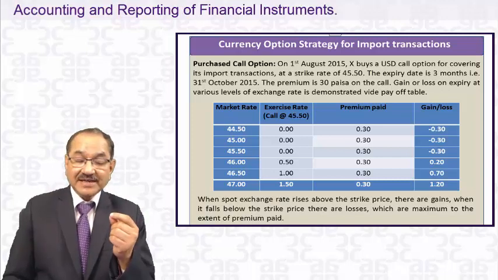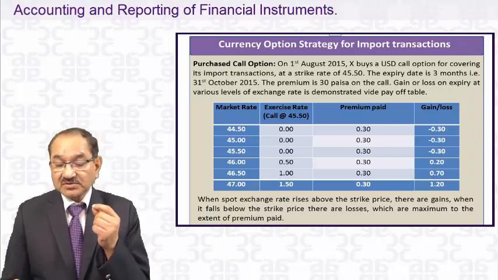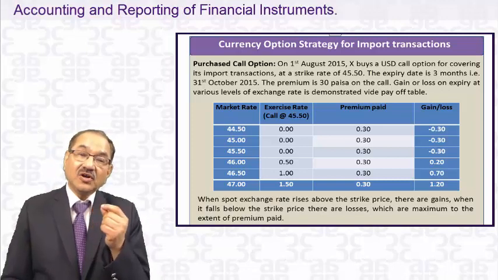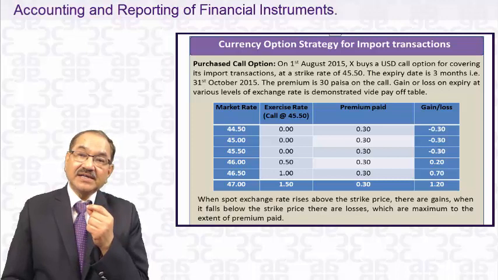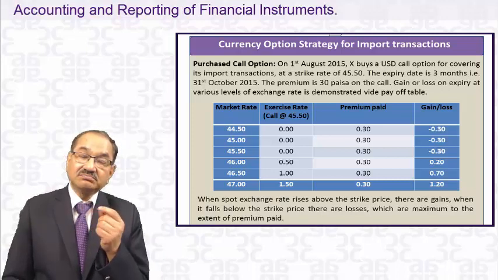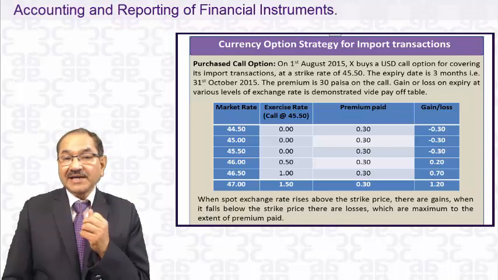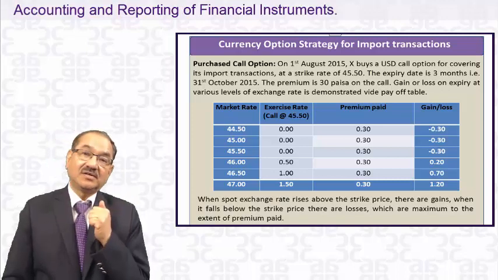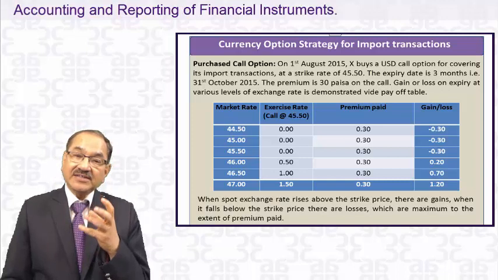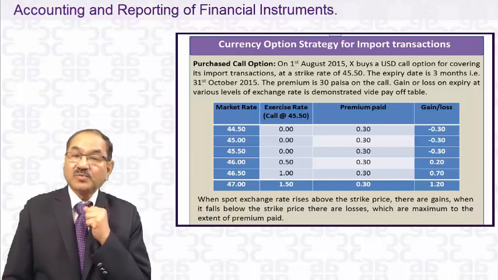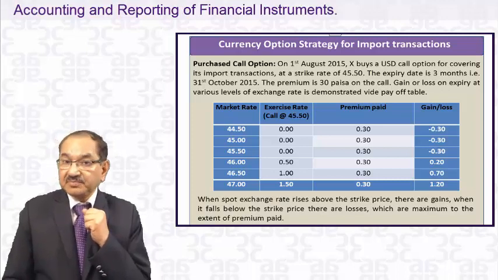Suppose on the settlement date, that is 31st October 2015, the expiry date, the dollar market rate is, suppose, 50. And it has to make a payment of $1 lakh on 31st October 2015.